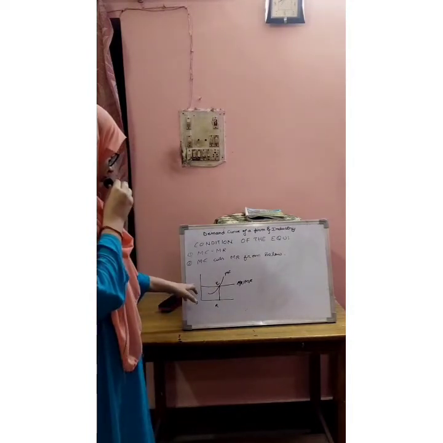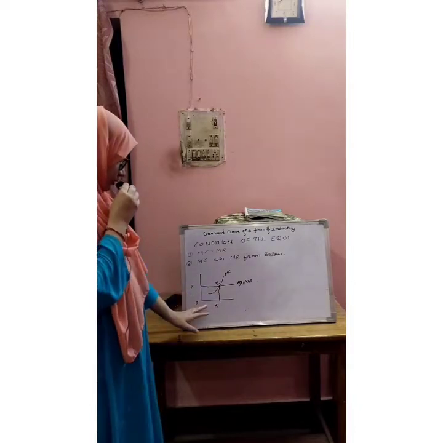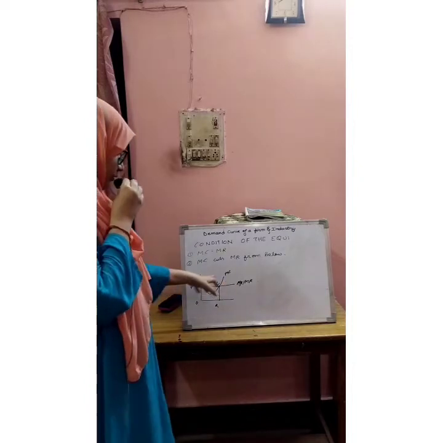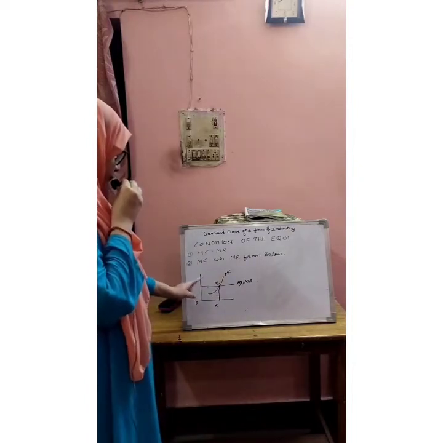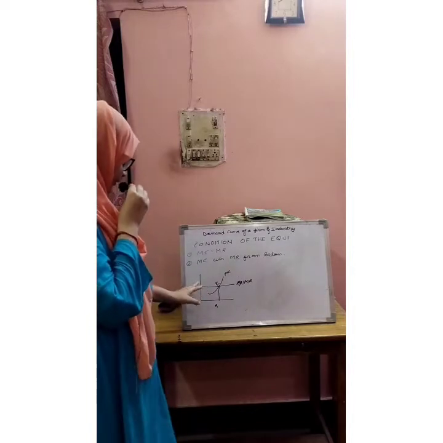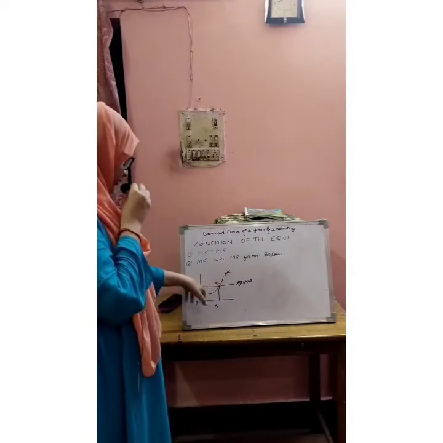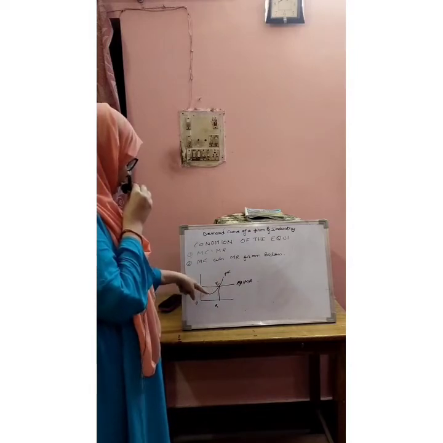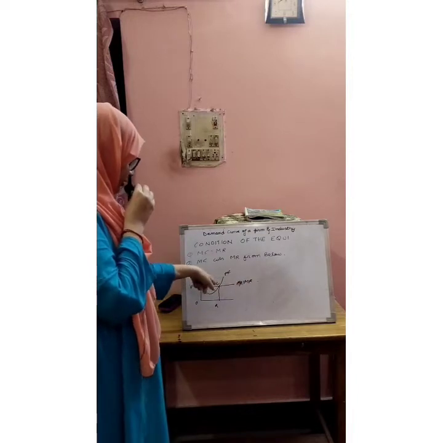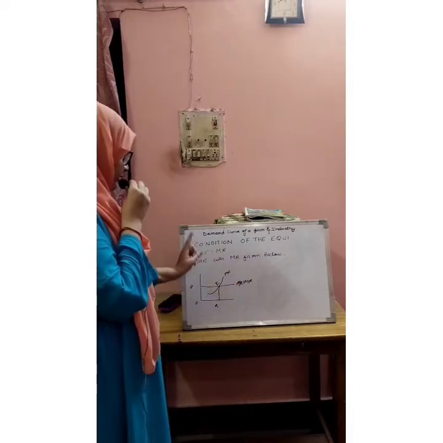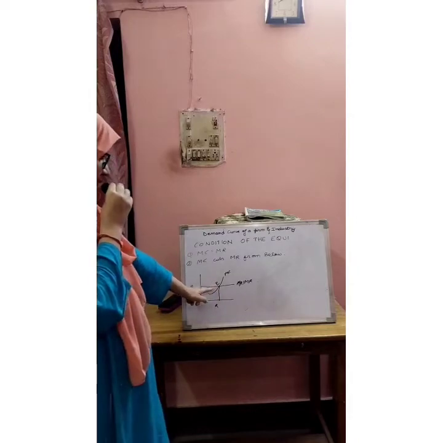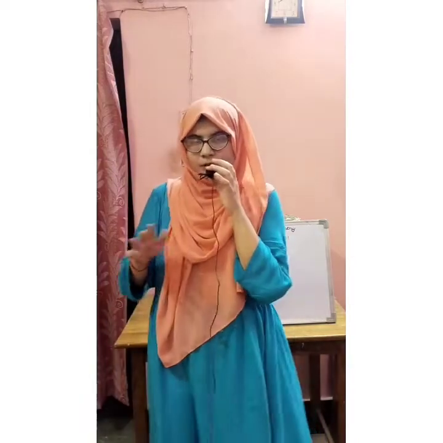on the y-axis the price has been taken, on the x-axis the quantity has been taken, and the AR-MR line is parallel to the x-axis, where the price is determined at OP. And you can see this is the marginal cost curve, upward sloping. It is cutting the MR curve from below, and the equilibrium will be determined where MC equals MR. That is at this point, point E. This is the condition of equilibrium in the perfect market.